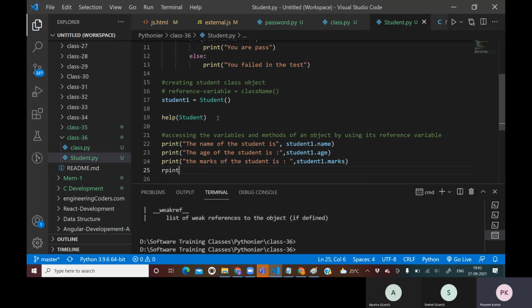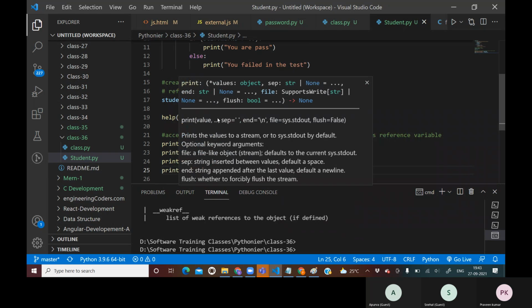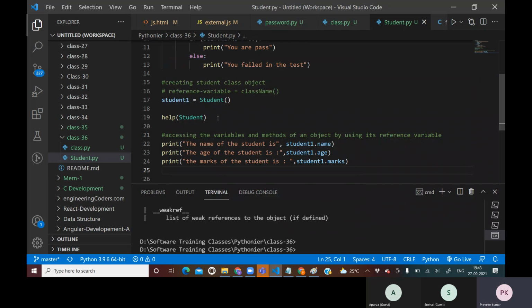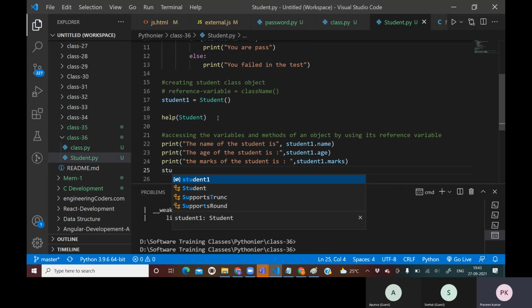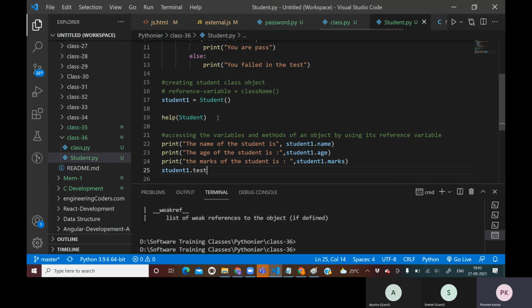Now I want to check whether that student has passed or failed. For that I have declared a method inside that class, so I will call student one dot test, and it will tell me whether that student is pass or fail.